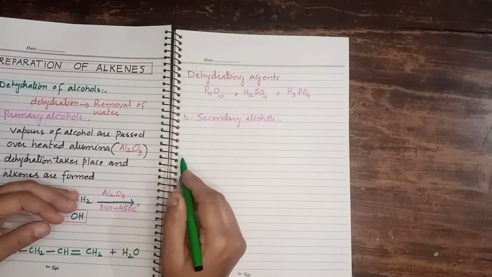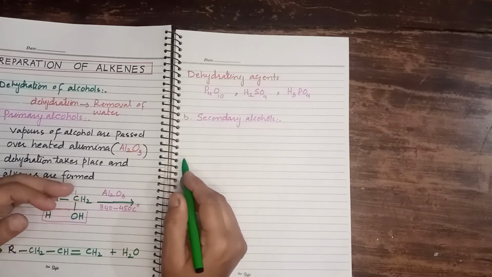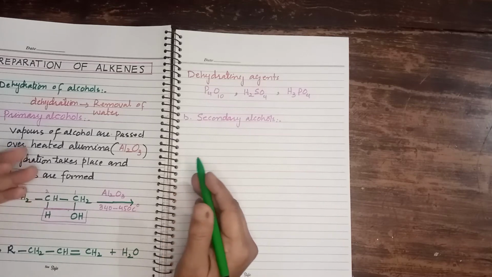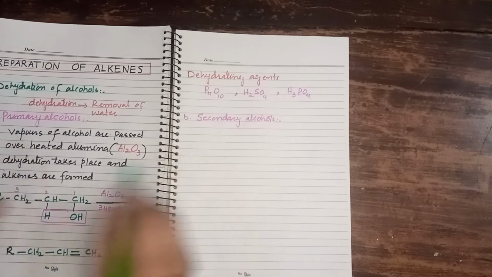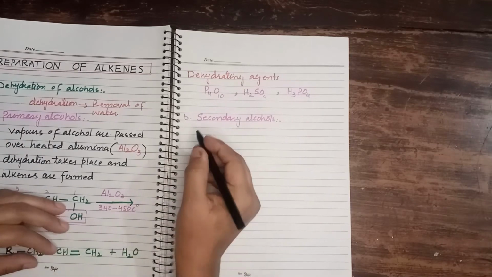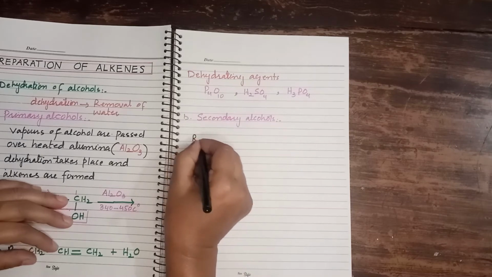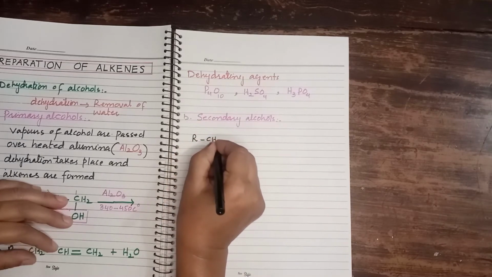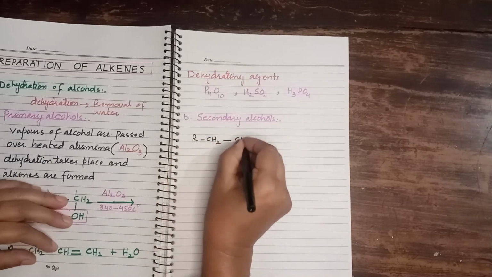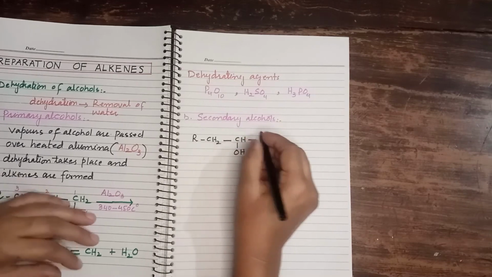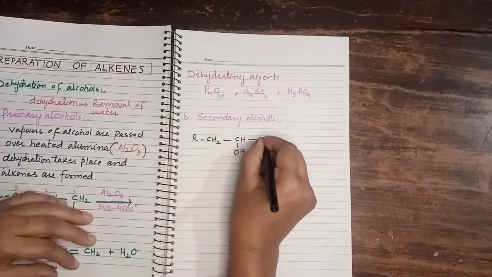Right, students? We use 75% concentrated sulfuric acid, and the range of temperature will be 140 to 170 degrees centigrade. Let's see how the reaction takes place. First of all, we make a secondary alcohol, R CH2 CH OH, and here we have CH3.